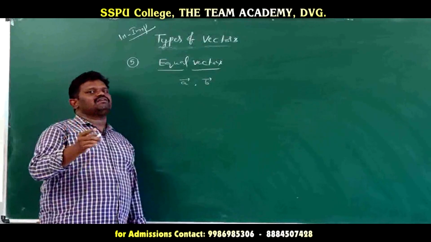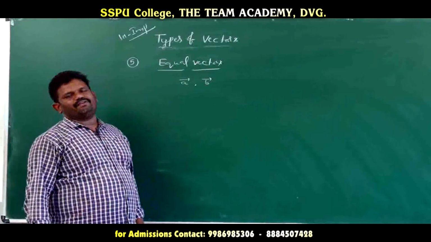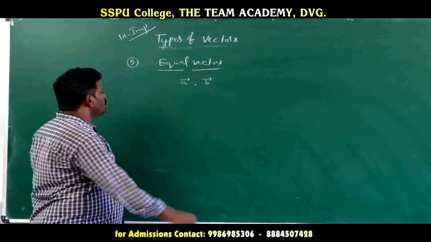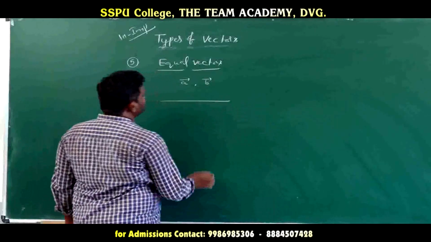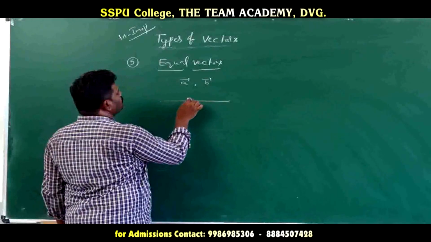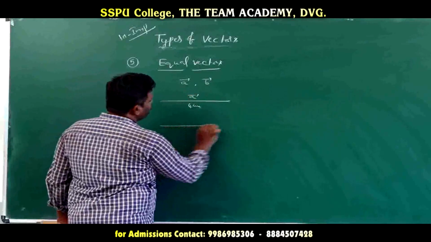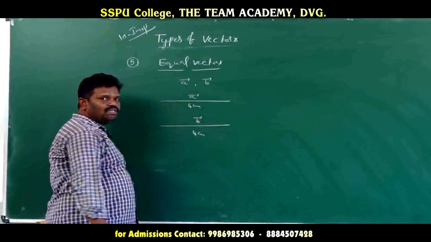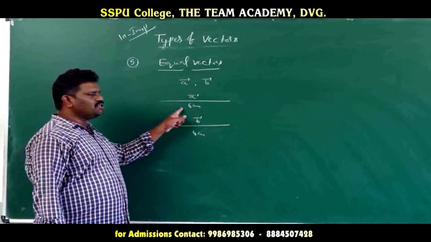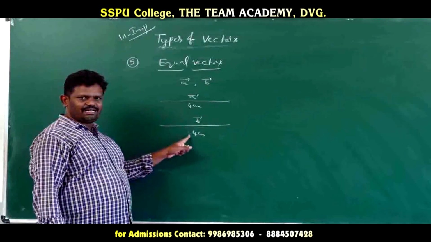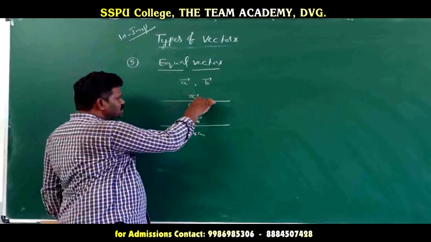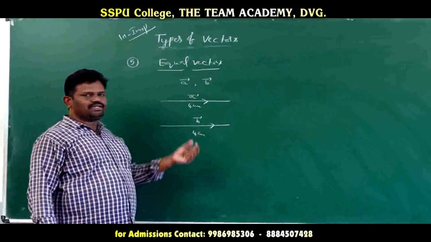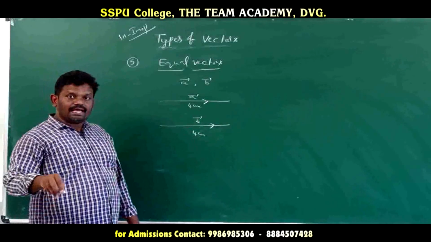But here, regardless of the position of the initial point of the vectors. Suppose we draw a vector A bar of 4 centimeter, and again draw another vector B bar, also 4 centimeter, in the same direction. Comparing these two, the magnitude is 4 centimeter in both, and the direction is the same, so these two vectors are said to be equal vectors.